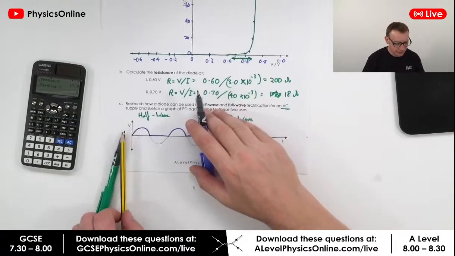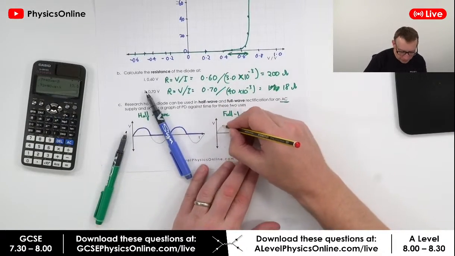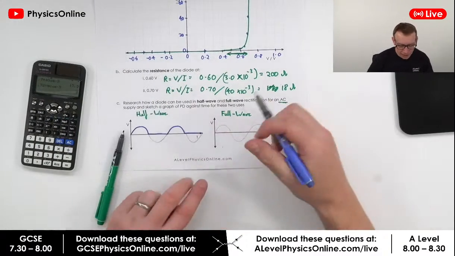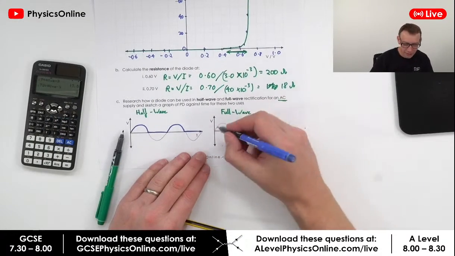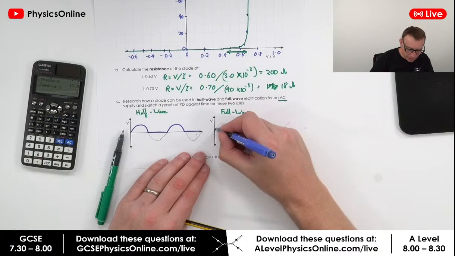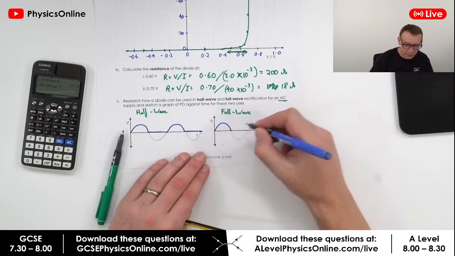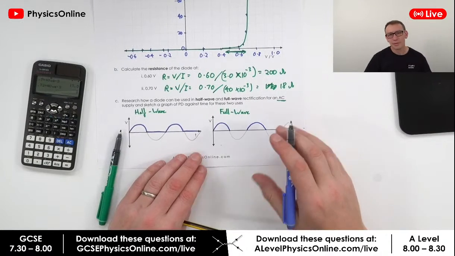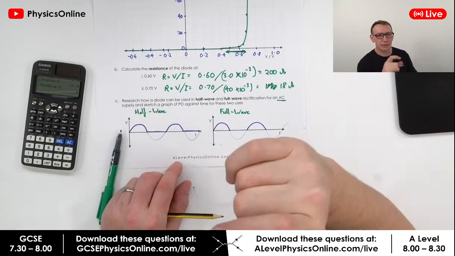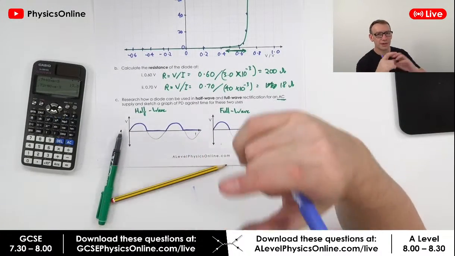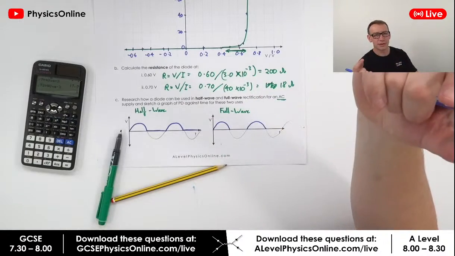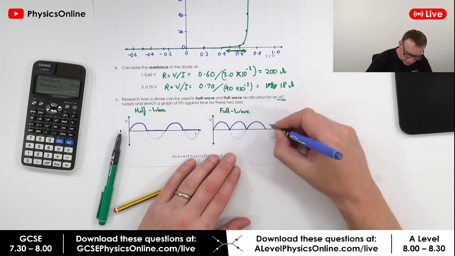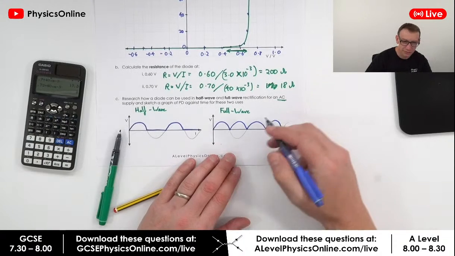Now for a full wave, what we do is we basically, again, start with this AC signal, and we still have some diodes in that circuit. And basically they let the current go through when it's going in one direction, which is fine. But when the current is going in the other direction, they basically flip it over to make the negative current positive. And then what we get is a current that looks like this.